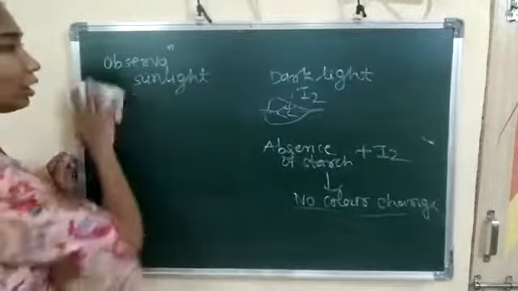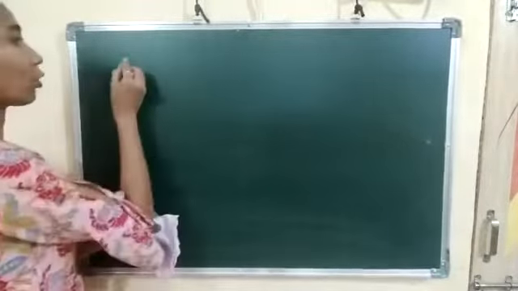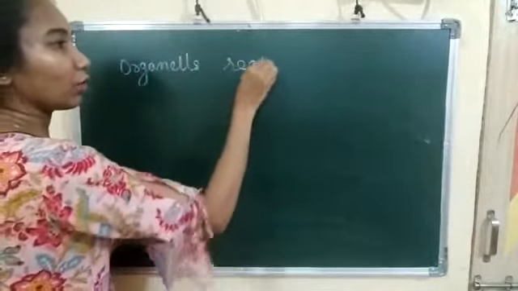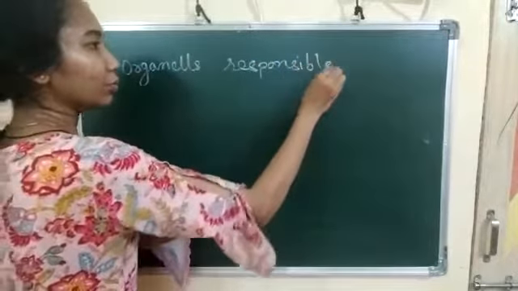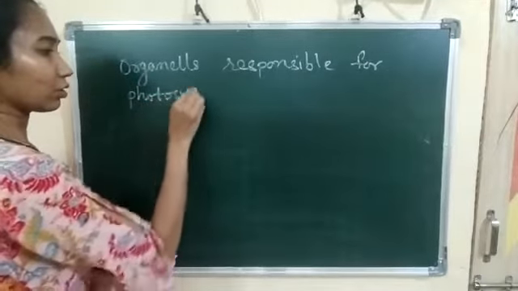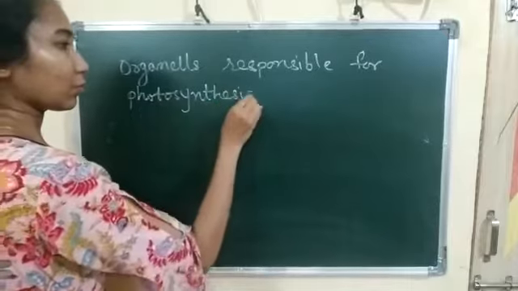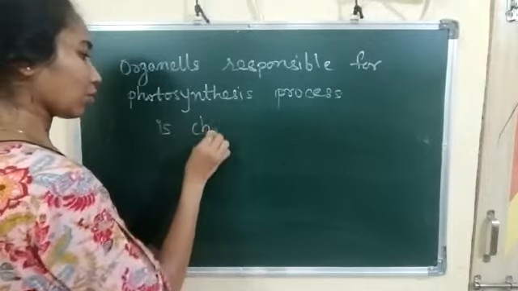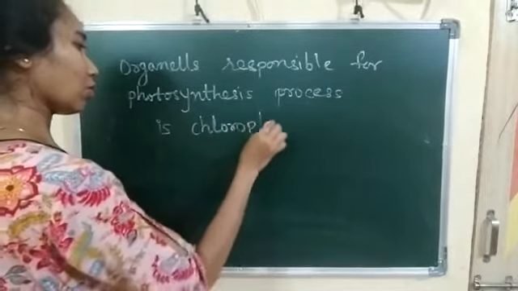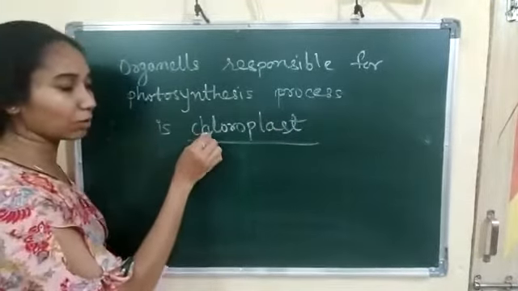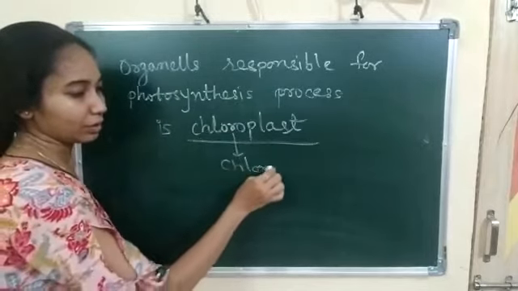Now which organelle is present in the leaves that is responsible for the photosynthesis process? Chloroplast, and in the chloroplast organelle chlorophyll is present.